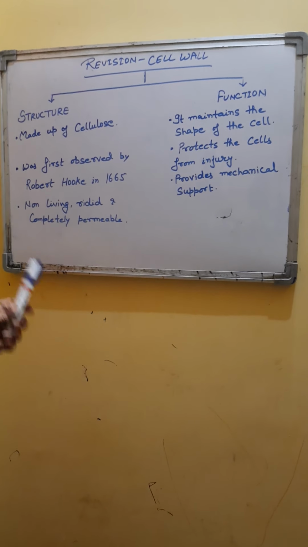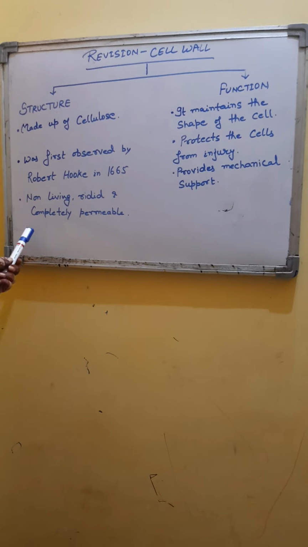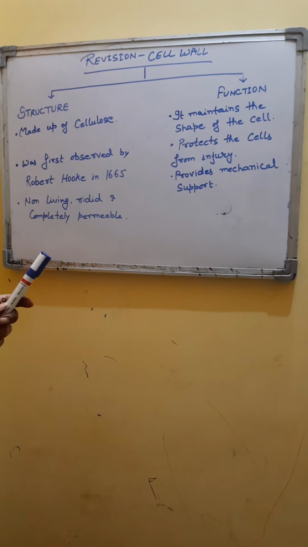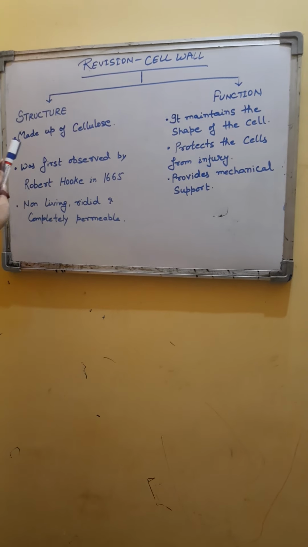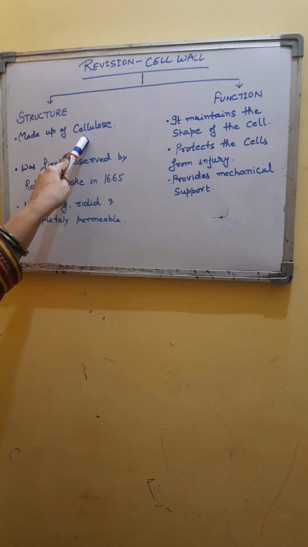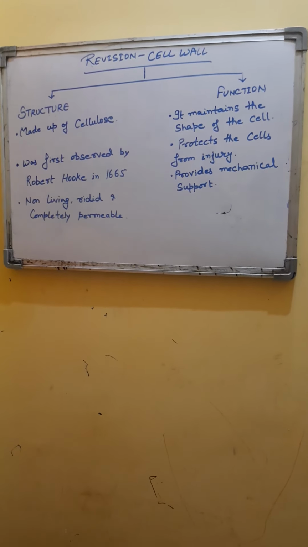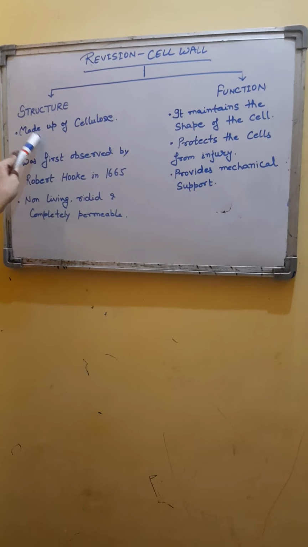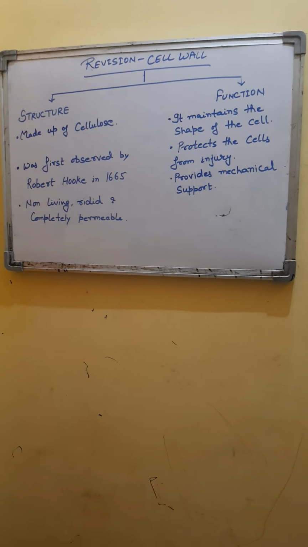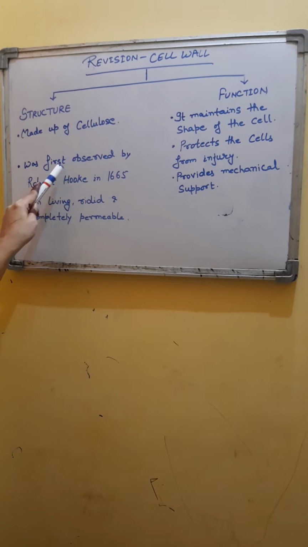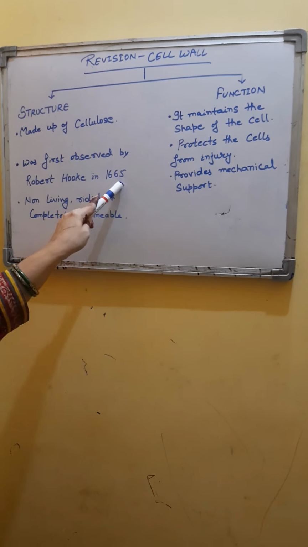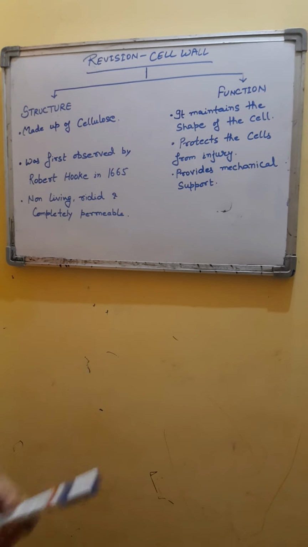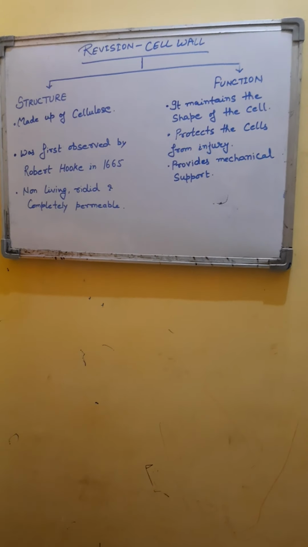Cell wall, now we know, is the additional structure present as the external most layer in plants, bacteria and fungi. Cell wall is made up of cellulose. In dead cells, there may be some additional layer which forms secondary cell wall, but in living plants, the cell wall is made up of cellulose. Cell wall was first observed by Robert Hooke in 1665, and it is a non-living, rigid and completely permeable structure.